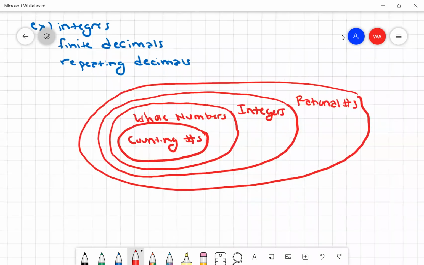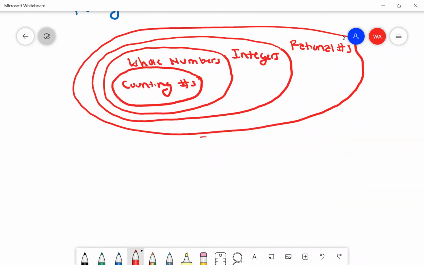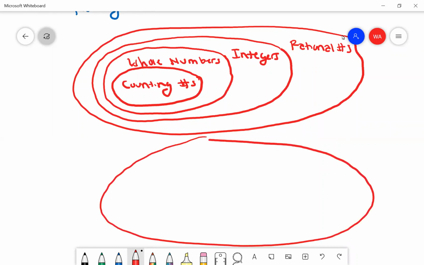Then there's a totally separate group of numbers called irrational numbers. And I believe we've talked about this before, but I'm going to recap it since I'm not certain. Irrational numbers are numbers that go on forever but never repeat.